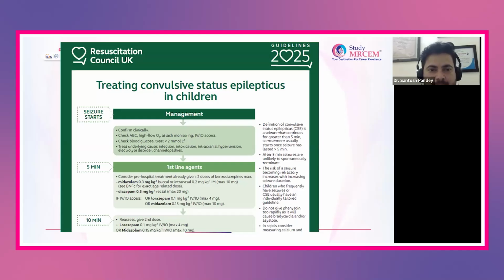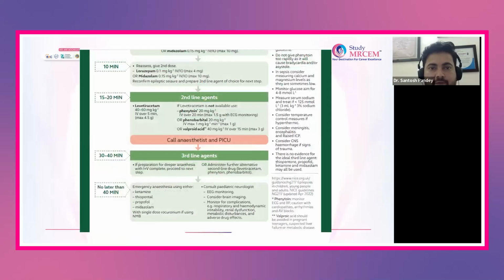We will send the samples. And after 5 minutes, we will start intervening with the drugs. We have already spoken. We will give drugs like midazolam, diazepam. And after 10 minutes, you can repeat the dose of midazolam, diazepam, lorazepam. It is the same thing which I have told previously. As I have told previously, after 15 minutes, in the adult algorithm, it is the time when you will start using your anti-epileptic.